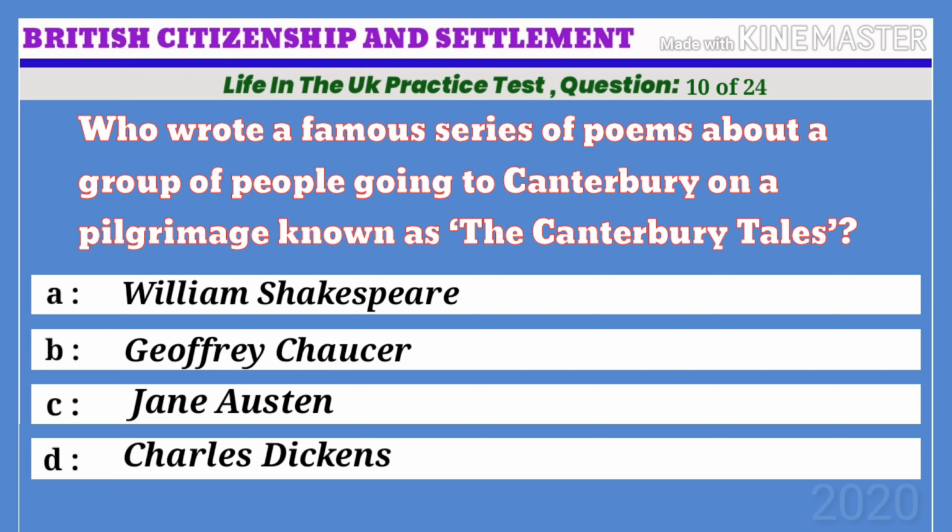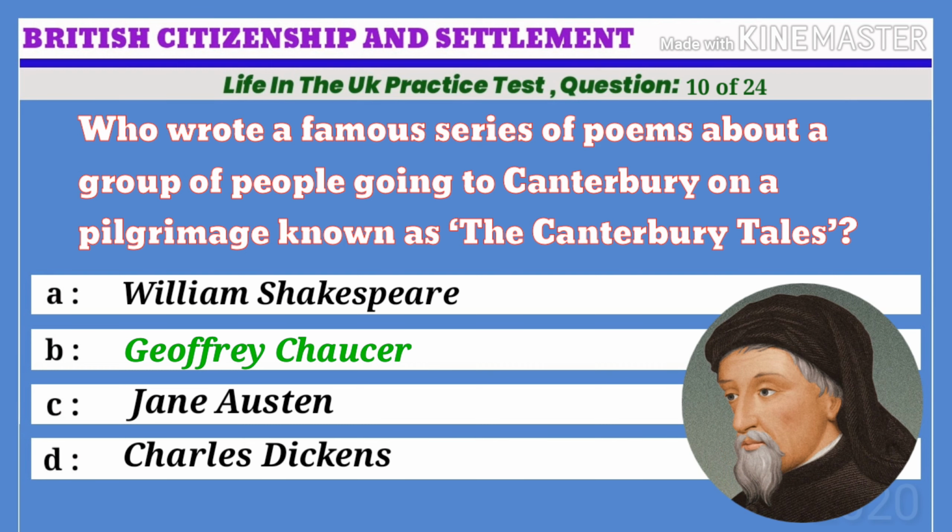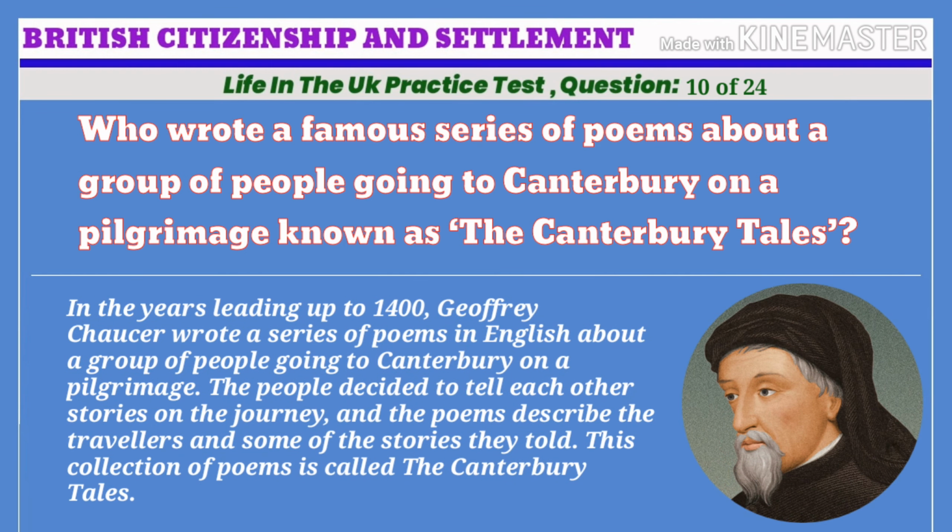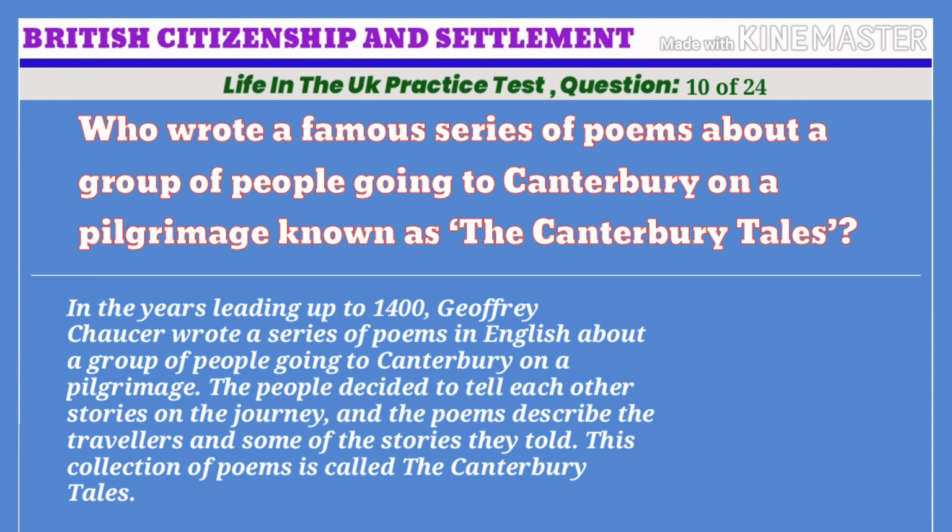The correct answer is B. Geoffrey Chaucer. In the years leading up to 1400, Geoffrey Chaucer wrote a series of poems in English about a group of people going to Canterbury on the pilgrimage. The people decided to tell each other stories on the journey, and the poems described the travelers and some of the stories they told. This collection of poems is called the Canterbury Tales.